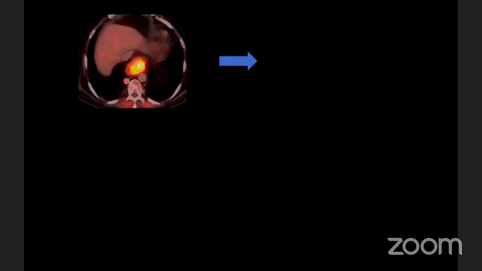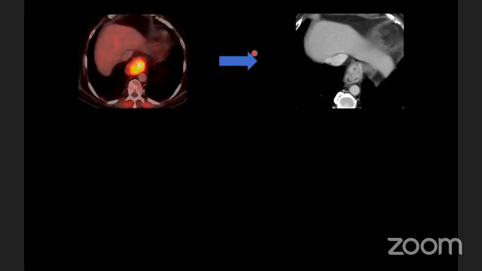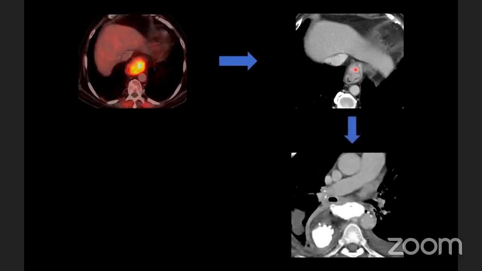This is a case in which there was a growth in the lower thoracic esophagus extending into the GE junction. Post chemoradiotherapy, we can see there is reduction in the size of the tumor. Patient underwent Ivor-Lewis esophagectomy and there was a leak in the mediastinum. Oral contrast was given and it was leaking into the mediastinum. Patient deteriorated on the 7th day post surgery and the scan was done.